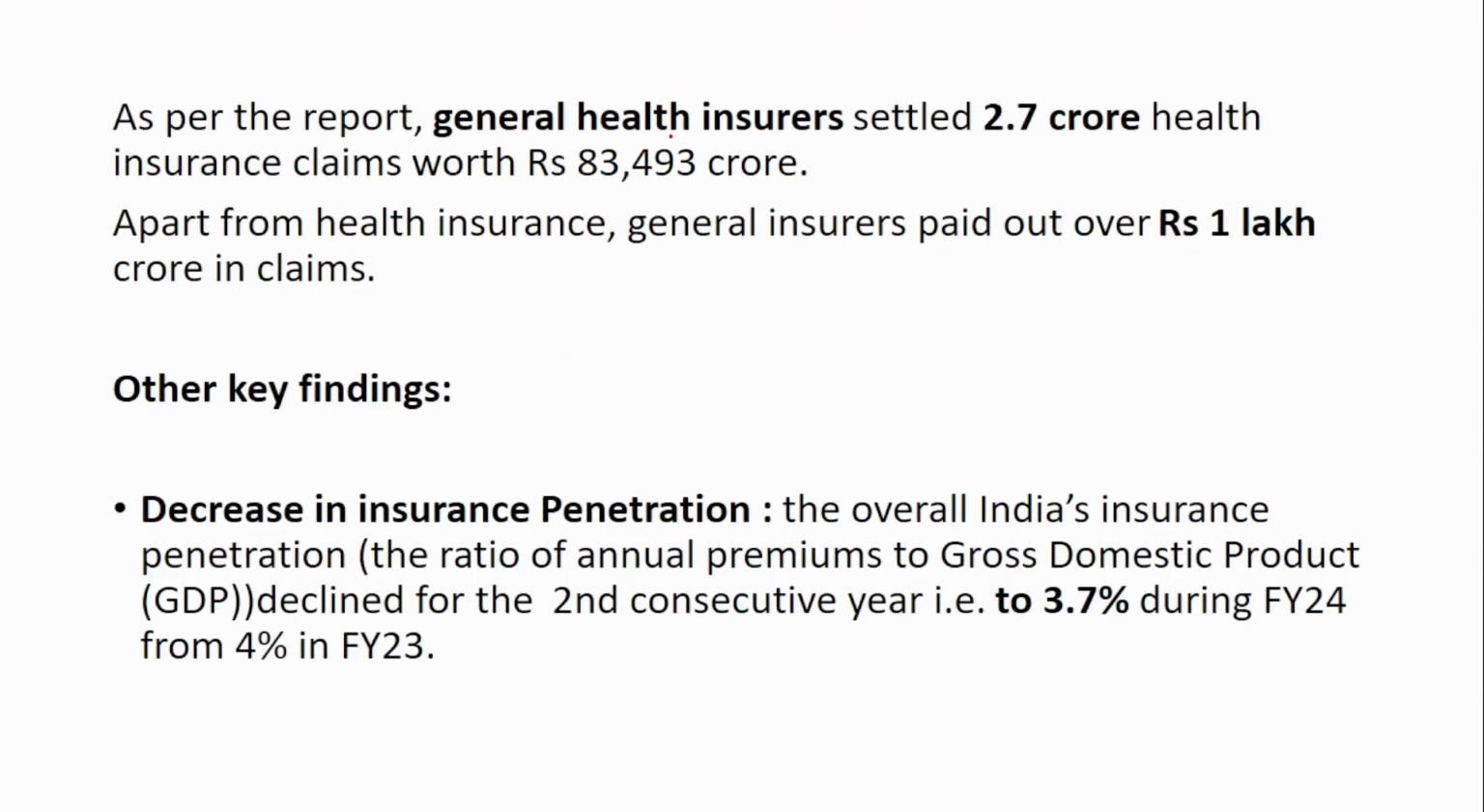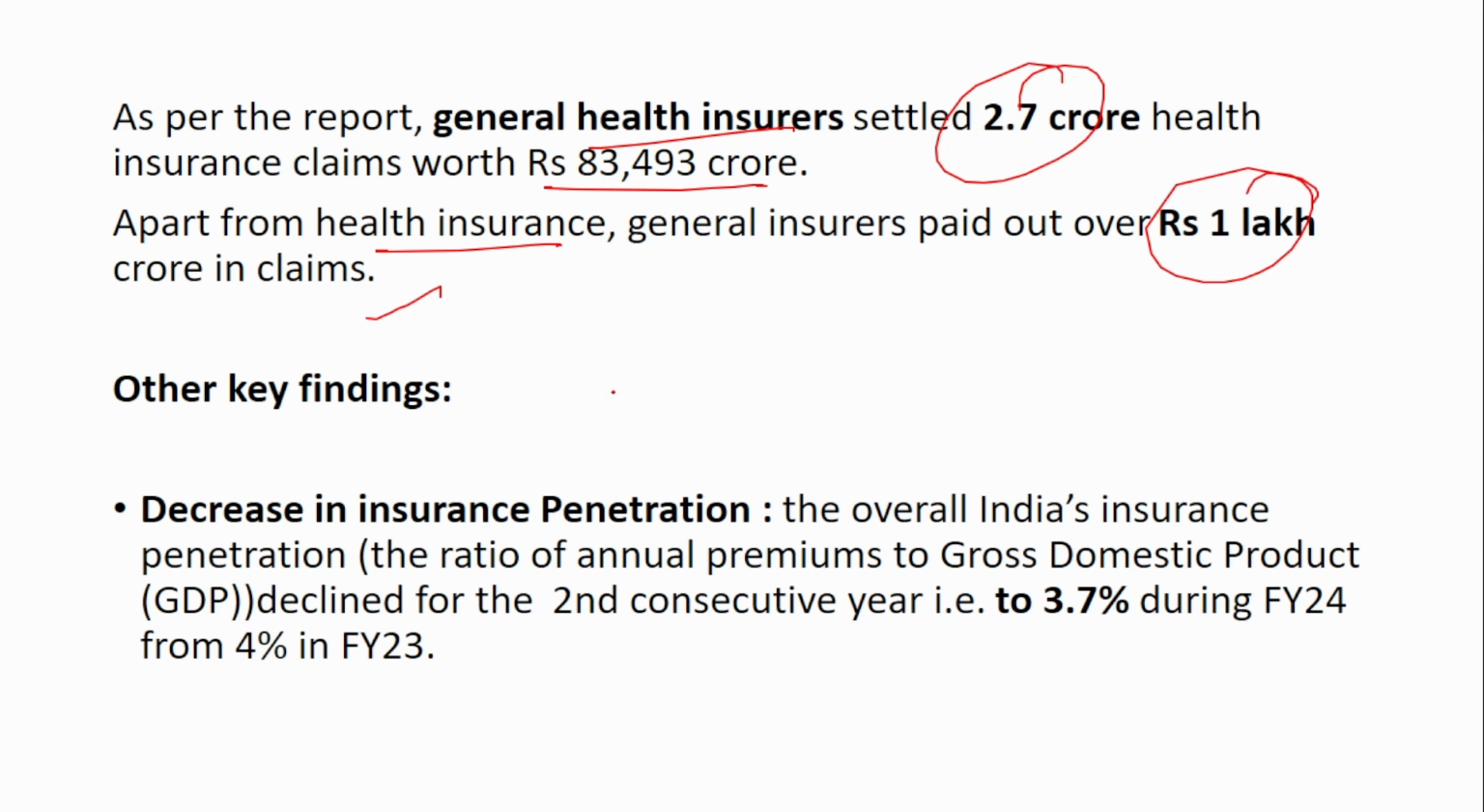As per the report, the general health insurance settled 2.7 crore health insurance claims worth rupees 83,493 crores, and apart from health insurance, general insurance paid around 1 lakh crore in claims.